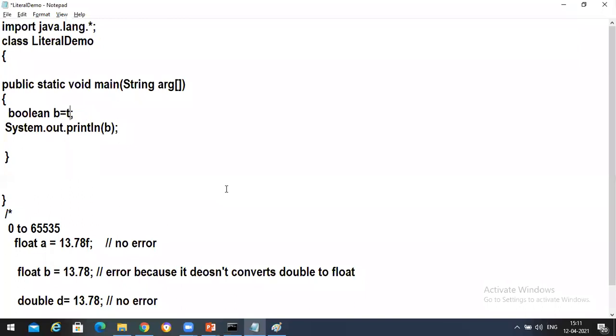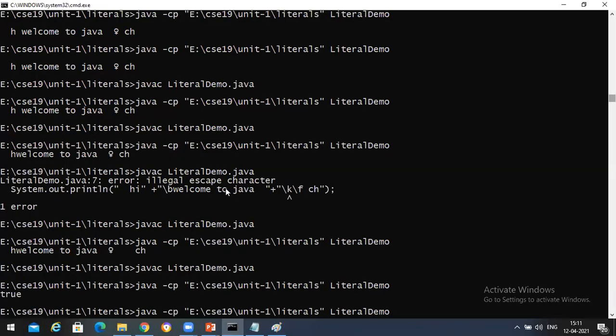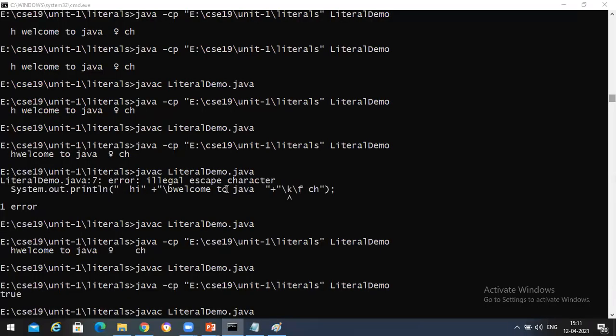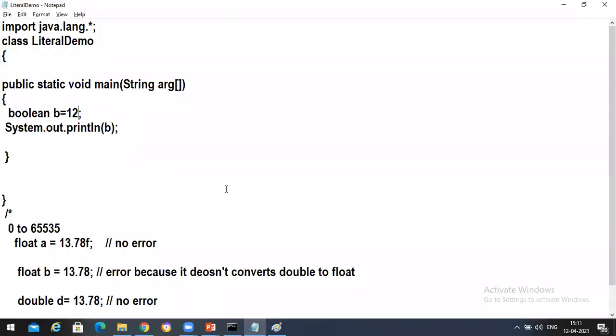Okay, the same thing. We are trying to assign it as 12. What will happen? Can anyone say? A boolean variable I'm assigning as 12. What's the output that we can expect? True, error, or true? Think over it. Error, sir. Error. What error?